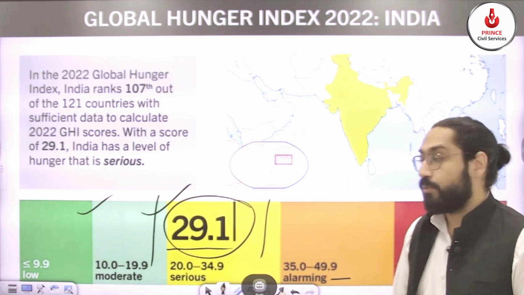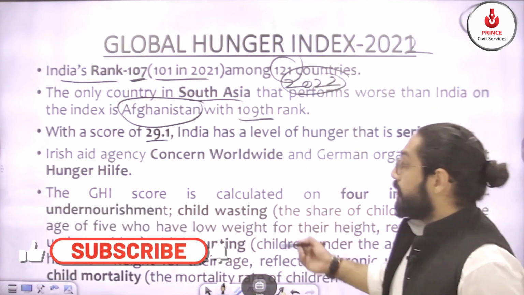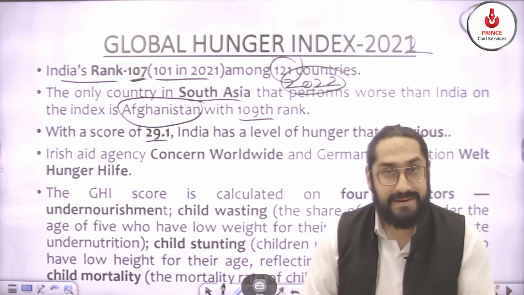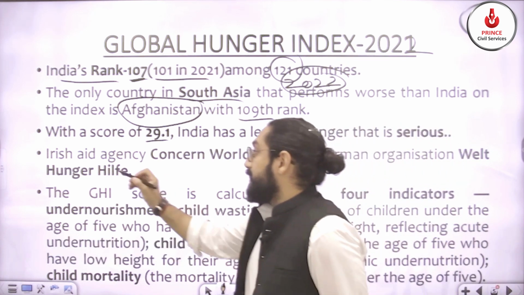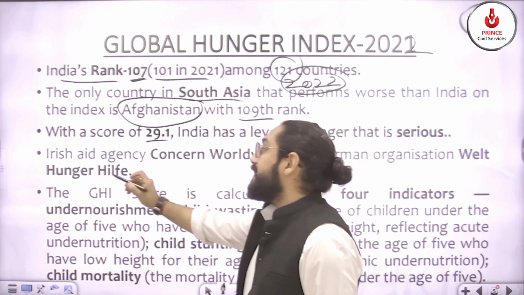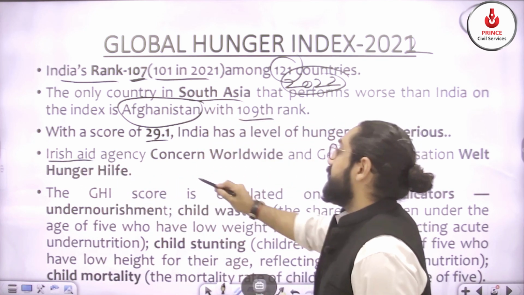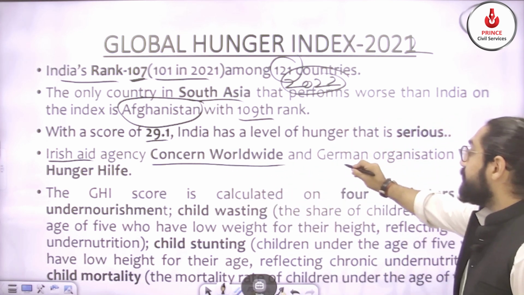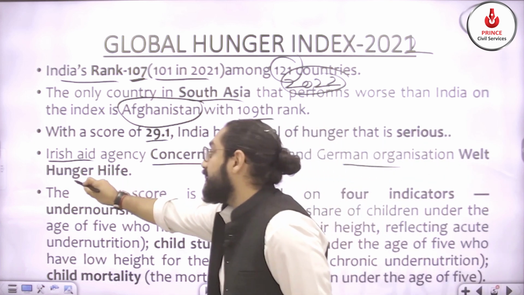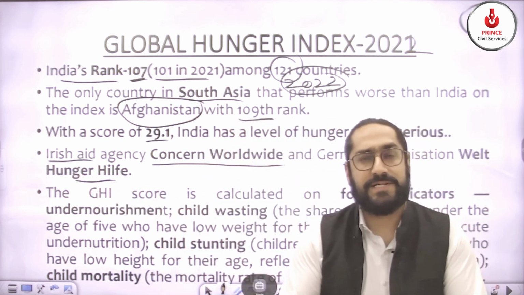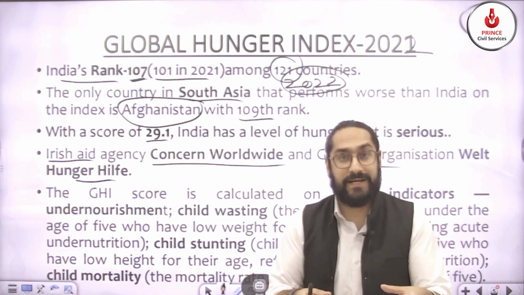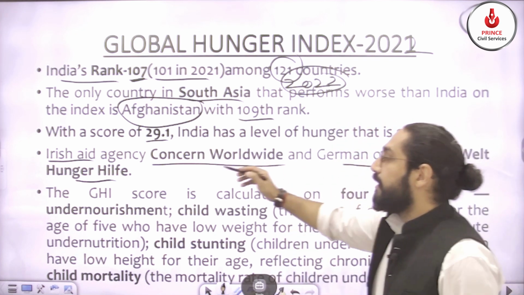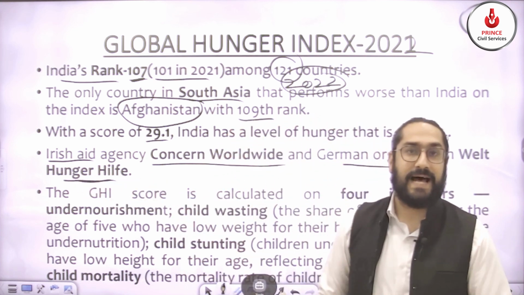Now, another thing you need to learn is who releases this index, who prepares this index. There are two agencies. One is the Irish aid agency, Concern Worldwide. And the second is a German organization, Welthungerhilfe. This is the English pronunciation, but it is a very difficult German pronunciation. So you can just remember that there is a German organization and Welthungerhilfe is that organization.